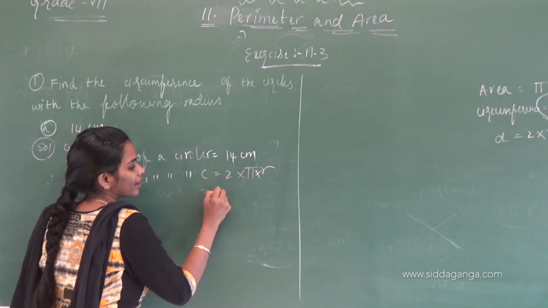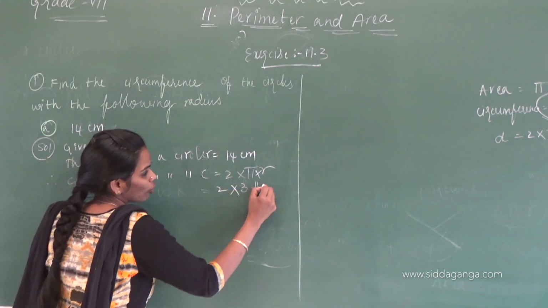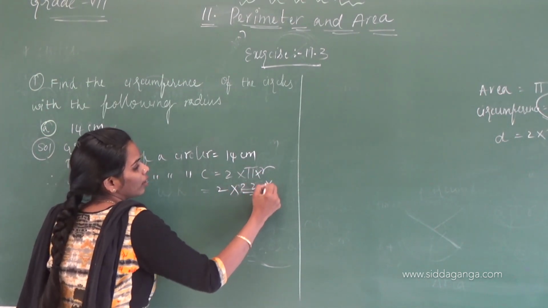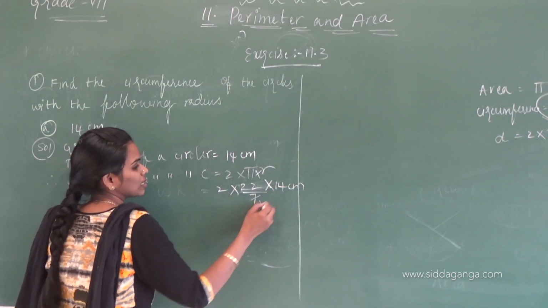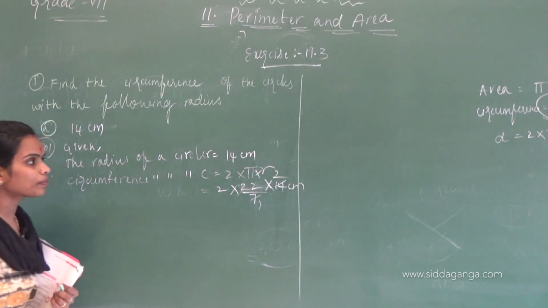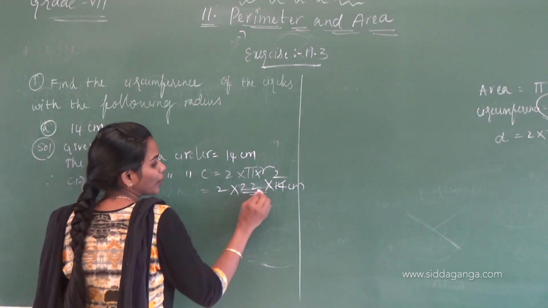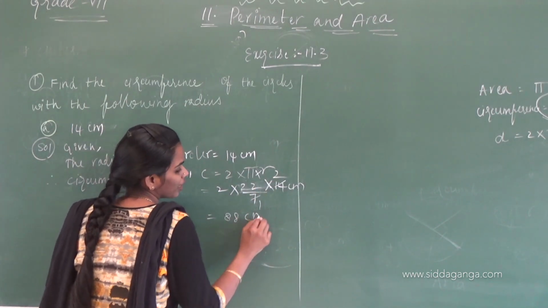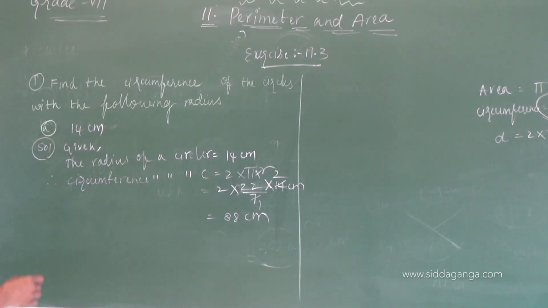You have to write it like that, and for pi write 3.14, otherwise just write 22/7 into 14 centimeters. 2 into 22, 44. 44 into 2, 88 centimeters. In the example problem what we did, the same problem they have given here. Correct? Okay, next.